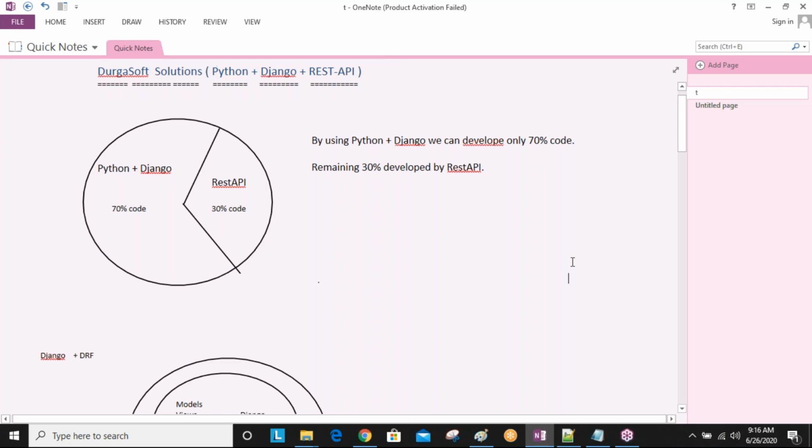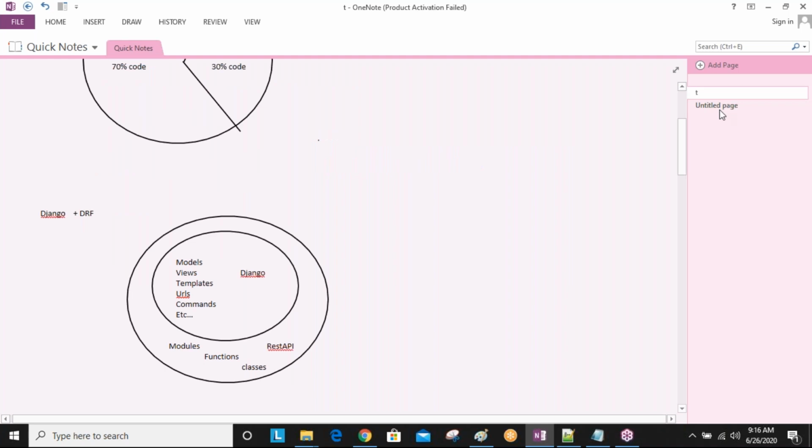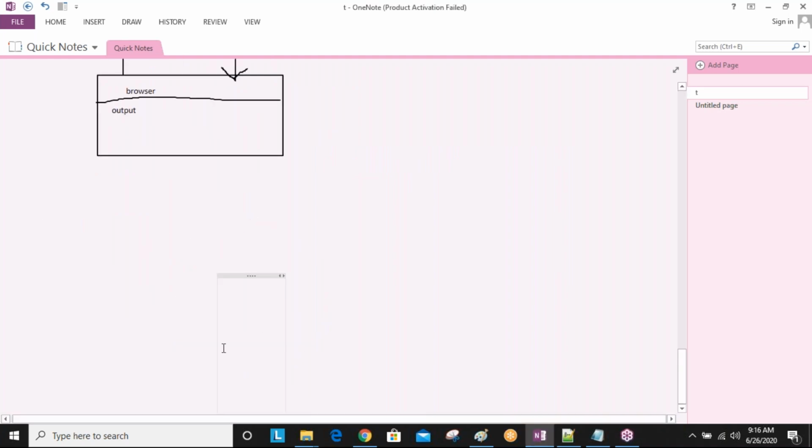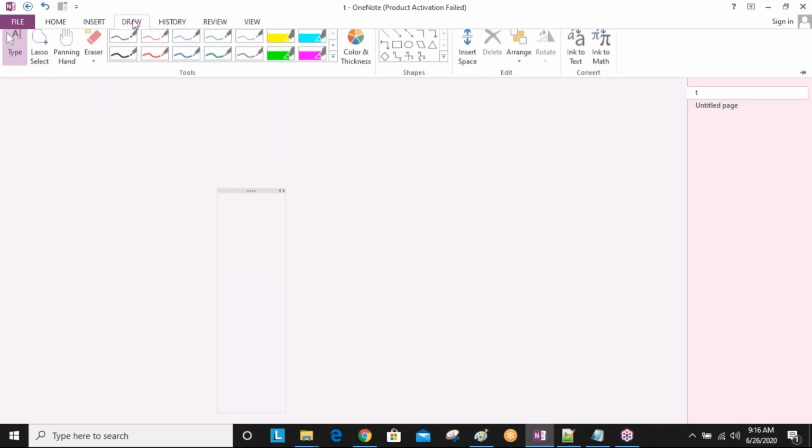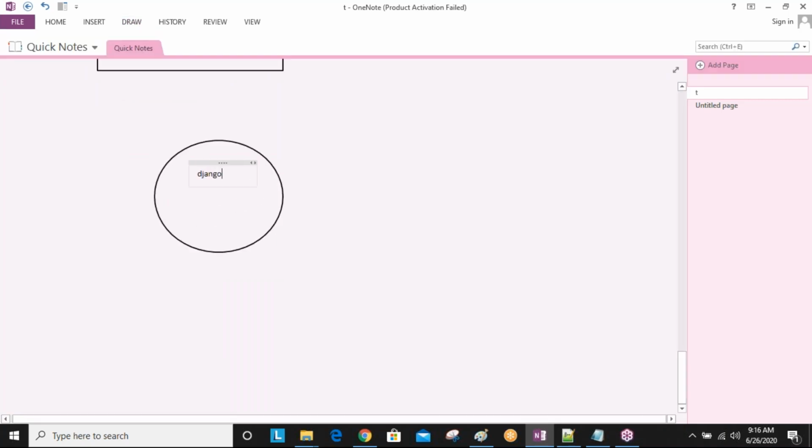Okay, now I'll show you here one diagram. See here, this is my Django project. So here I am developing the Django. Okay, so using this Django, Django URLs we are developing. You know MVT architecture. You are learning Django MVT architecture. Everybody is learning. Okay, so Django models, views, URLs like this, all you are developing. So using URLs, we are communicating to our application. Okay, so Django related URLs. Every URL having one resource. According to that resource, we are getting the output.